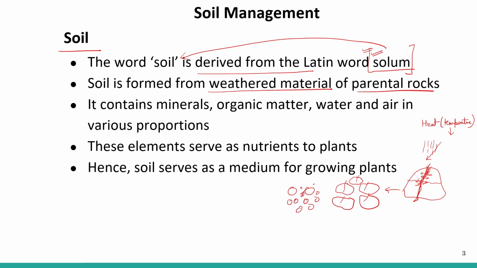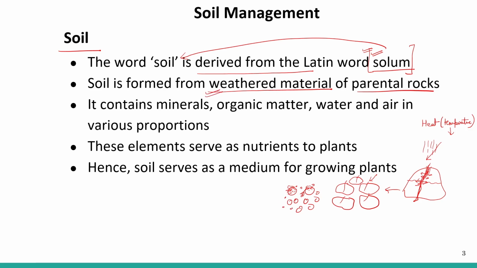There are some other agents also, like chemical action. Some plants like lichens and bryophytes grow on it and release some chemicals. Then they corrode the small pieces of the soil. So this is actually the weathering of the soil. Weathered material, soil is formed from the weathered material.